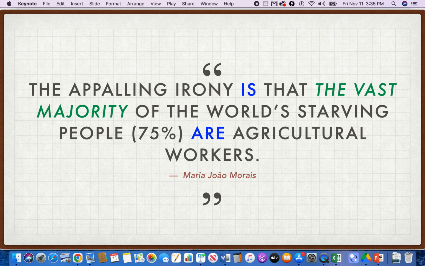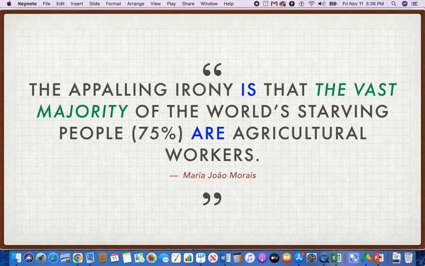The next sentence, the appalling irony is that the vast majority of the world's starving people are agricultural workers. I would actually say is agricultural workers, but I know that most people use plural right there because majority is actually a singular word. But most people use plural with the word majority, even though it's not absolutely correct.